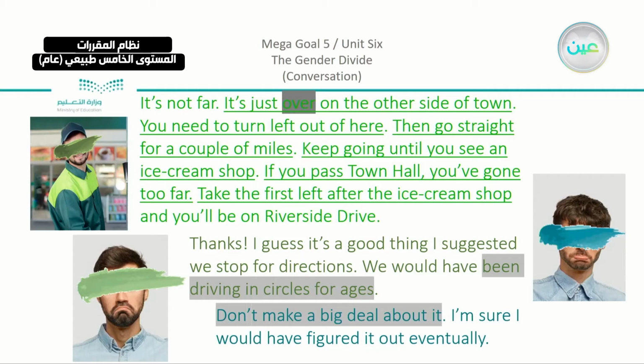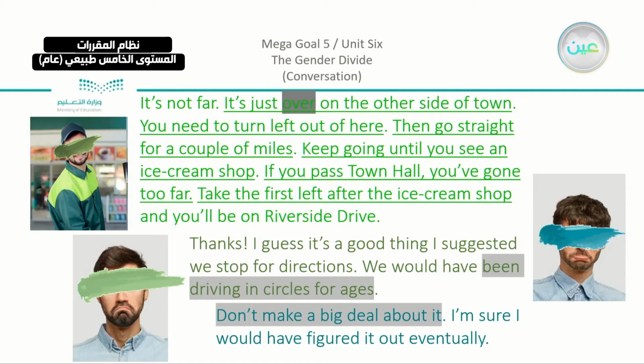So you can see that there are different parts. We have here, it's just over the other side. You need to turn left, you need to turn right, go straight for a couple of miles, keep going until you see this or that. And we have here, if you pass, for example, Town Hall, you've gone too far. And also you can say, take the first left after the ice cream shop and you'll be wherever you want.